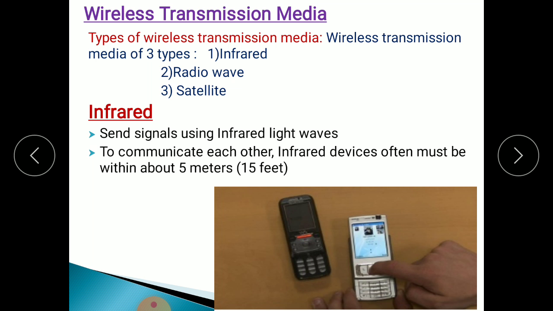So this will not work to transmit the data from one device to another device. If you want to transmit data from one device to another device with the help of these infrared waves, this is applicable only within 5 meters, means 15 feet. This is the first type of wireless transmission media.